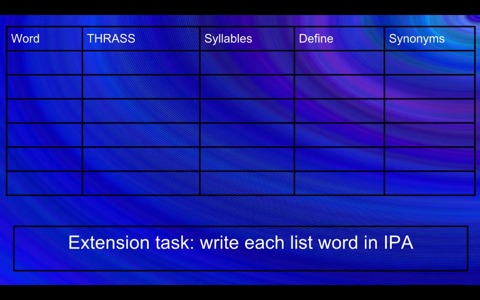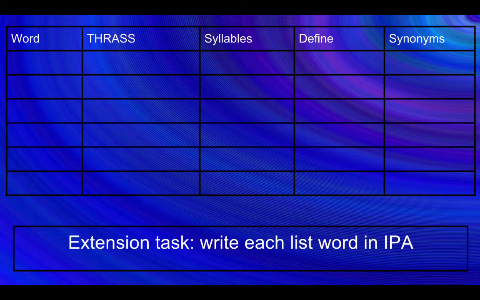We're going to rule up our page, 5 columns. You're going to write your word, thrash it out, show how it's broken into syllables and count them. Define your word in a way that makes sense for you, whether that means you need to do a bit of extra research to find out more. And some synonyms. More than one would be great if you can. And as always, your extension task is to write your list words in IPA. So pause the video, get started with your columns, and we'll be back to mark in a minute.